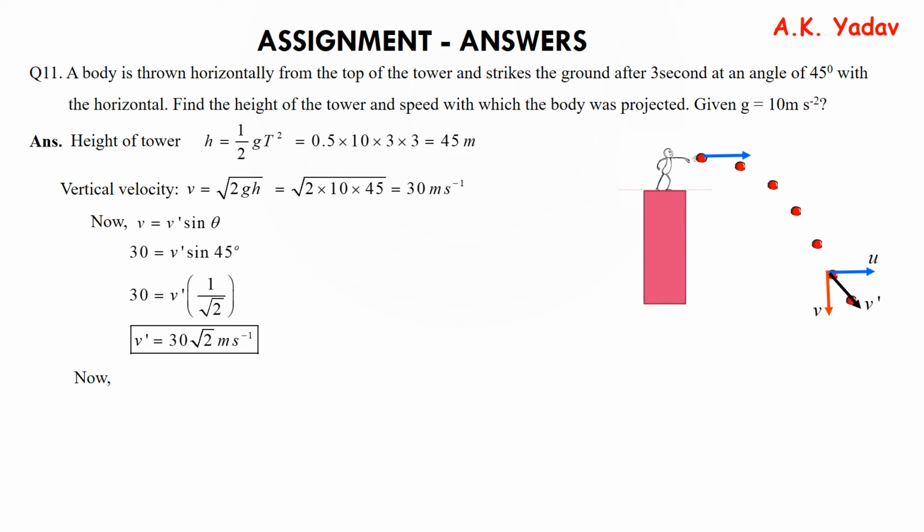Now we know v' and v, so we can find u by using the equation v' = √(v² + u²). We put all the values and solve to get u equal to 30 meters per second.